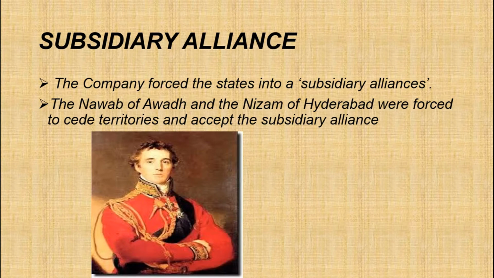So the period between 1765 to 1857 was the next phase of British conquest of India. Almost the whole of the Indian subcontinent was brought under their rule in this period of about 100 years. This was achieved by means of various methods such as annexations, alliances and wars.